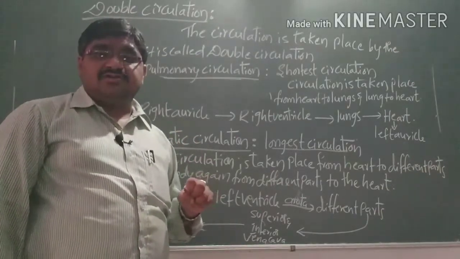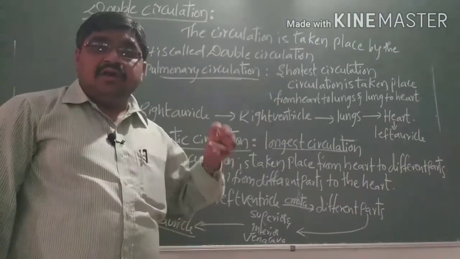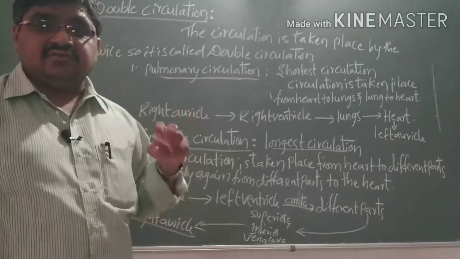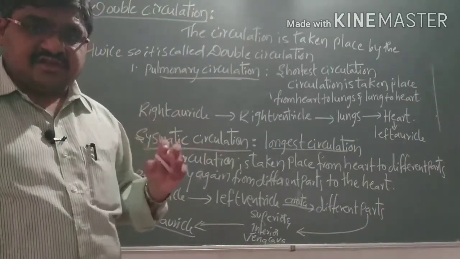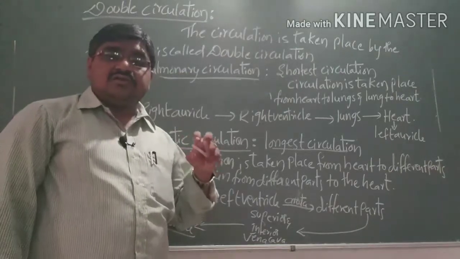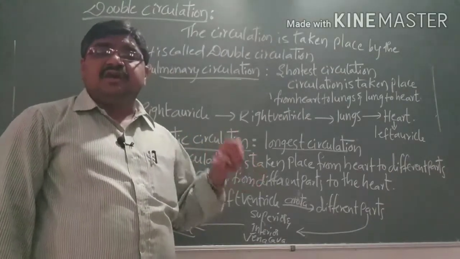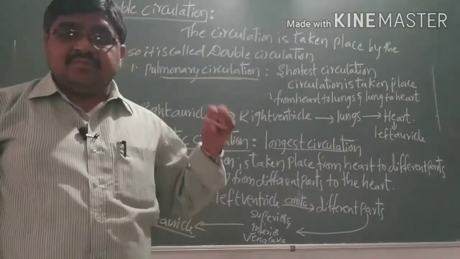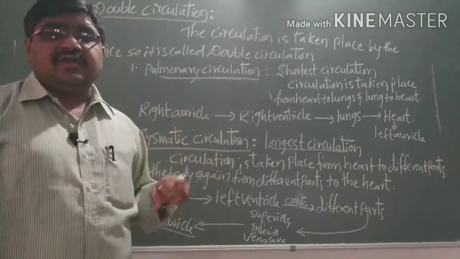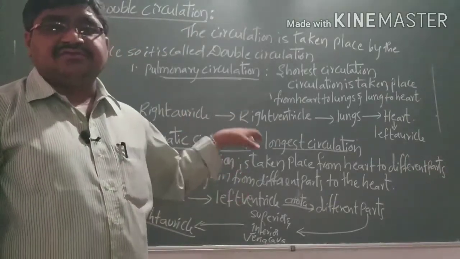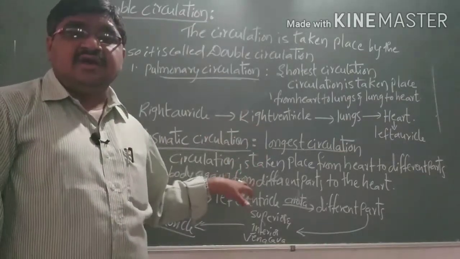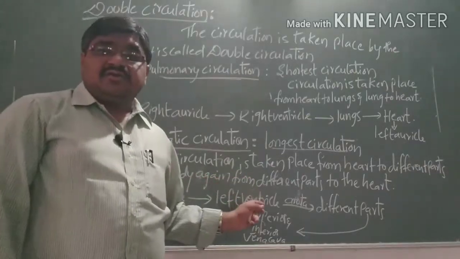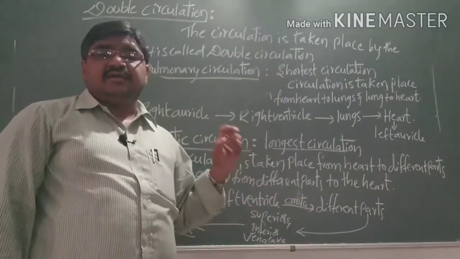Here two circulations take place, so we call this the double circulation. That means the circulation of blood happens twice. What are the two circulations? One is the pulmonary circulation and the second one is the systemic circulation. This type is called double circulation, where the shortest circulation is the pulmonary circulation and the longest circulation is the systemic circulation. This is about the double circulation.